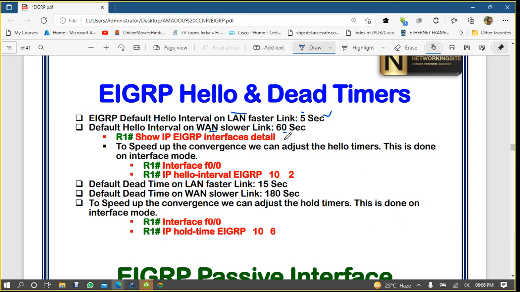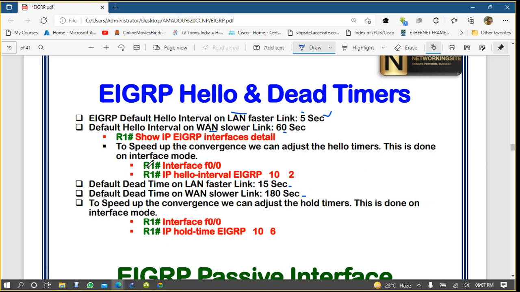60 seconds, which is 1 minute. Now if we are talking about dead timers, three times hello is dead. So dead on the LAN faster link is 15 seconds, and on the WAN slower link it is 180 seconds.